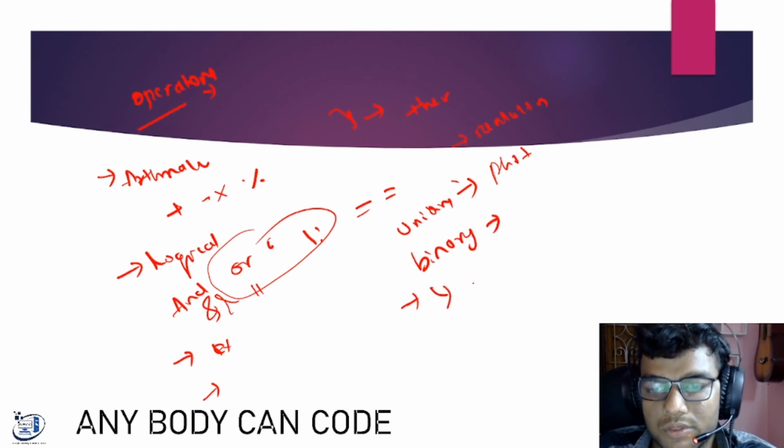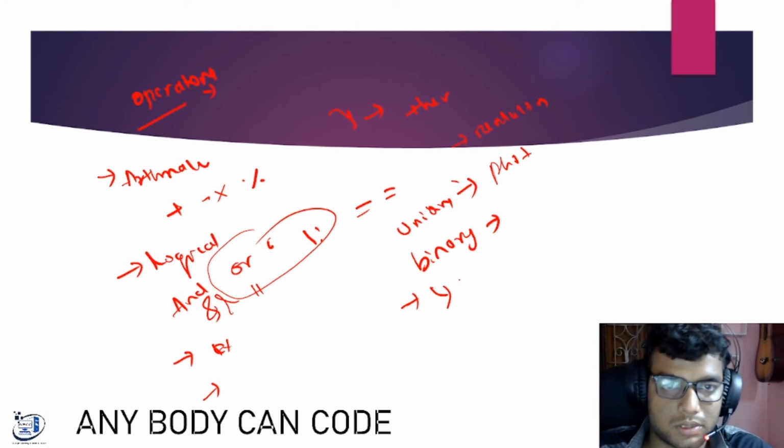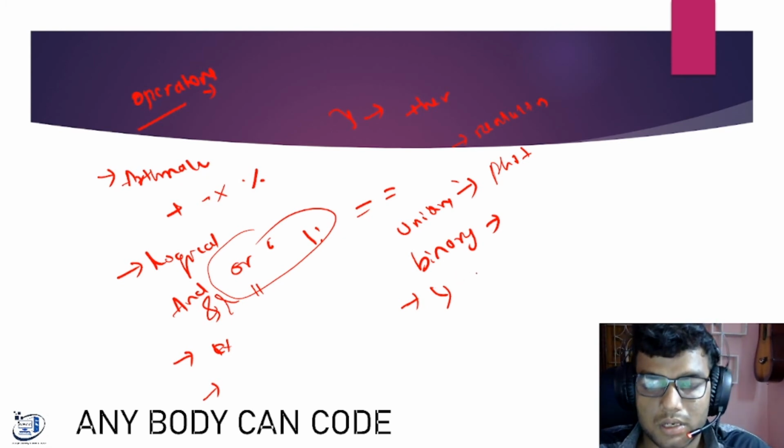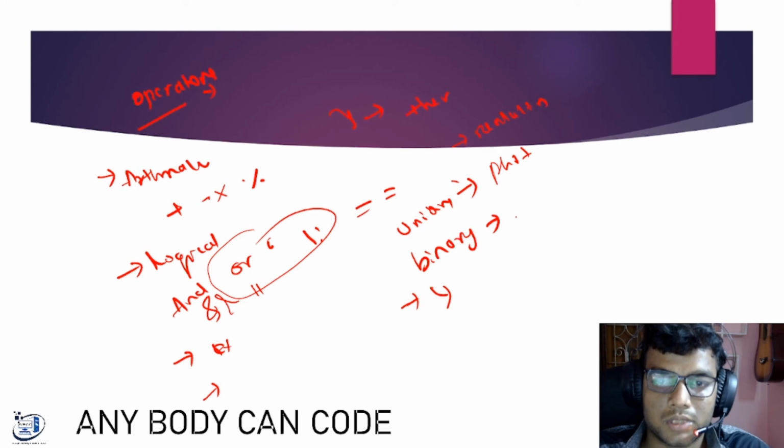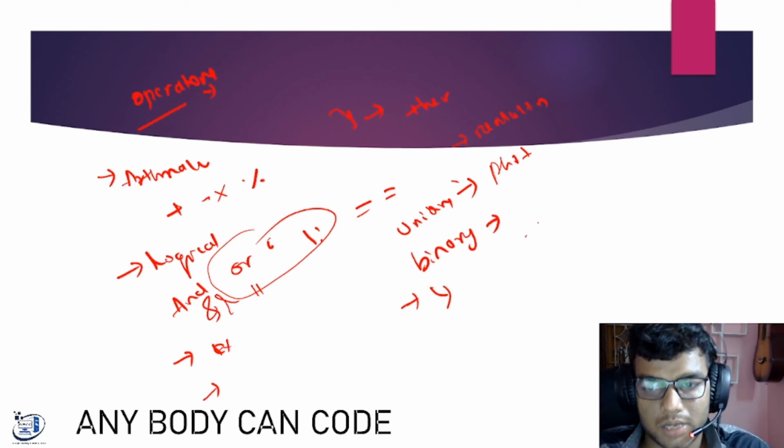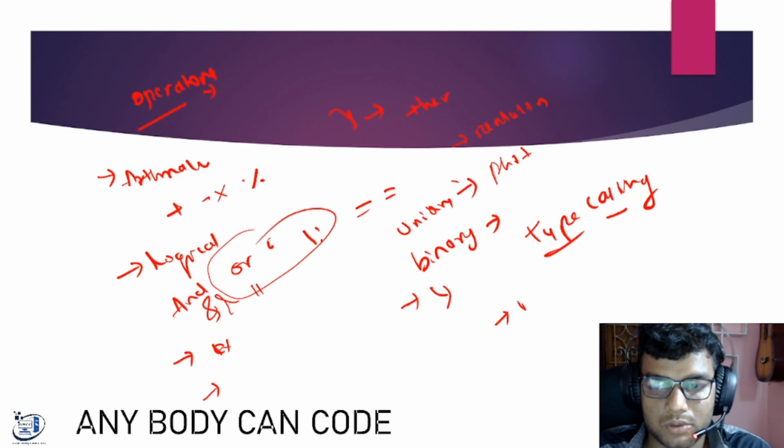In the next video we will see it in code, because right now it is too lengthy to discuss operators. In the next video I will be showing in Eclipse what the data types are, how to declare them, and how it looks in the Eclipse IDE. Another thing is typecasting. In the next video we will discuss what typecasting is also. And another basic code like the leap year concept.